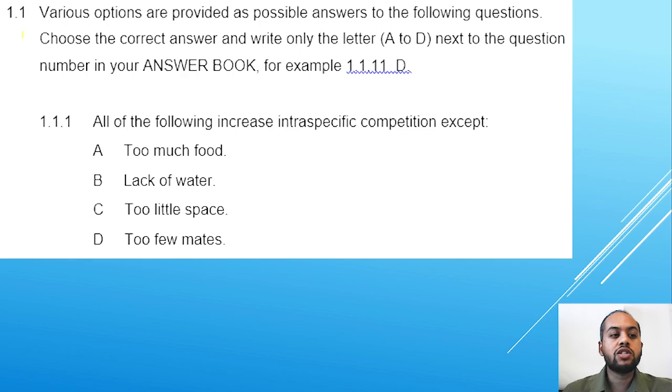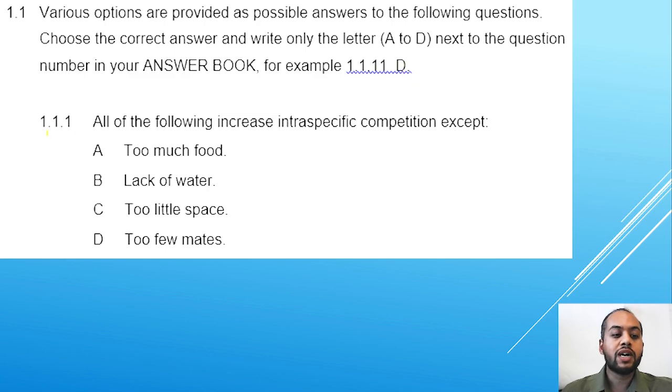If we look at our first question 1.1, it states various options are provided as possible answers to the following questions. Choose the correct answer and write only the letter A to D next to the question number in your answer book. For example, 1.1.11, if your answer is D, you'll simply write D next to the question number. Just a reminder that you do not write more than one letter next to a question number. The examiner will not be able to mark more than one letter. You therefore need to make up your mind and only write one correct letter next to the question number.